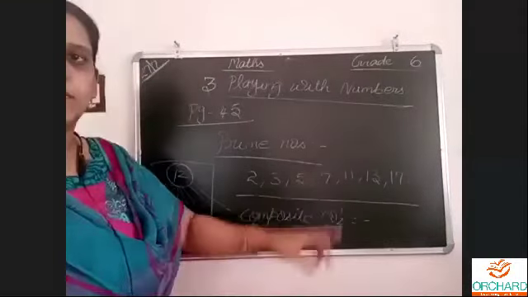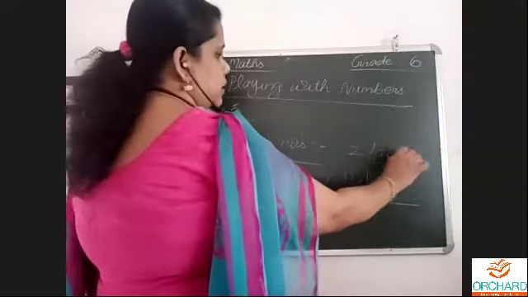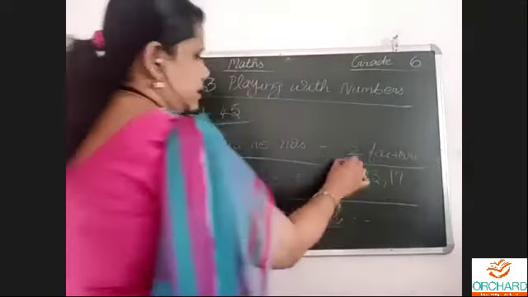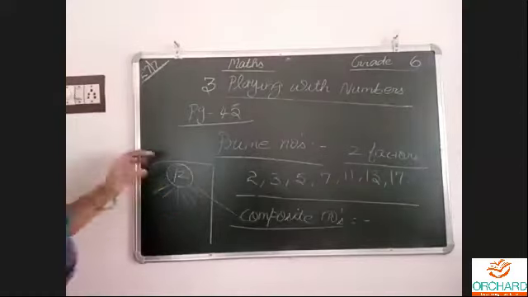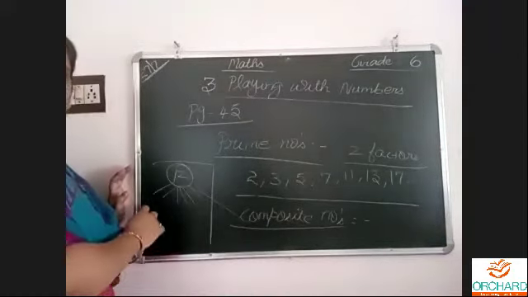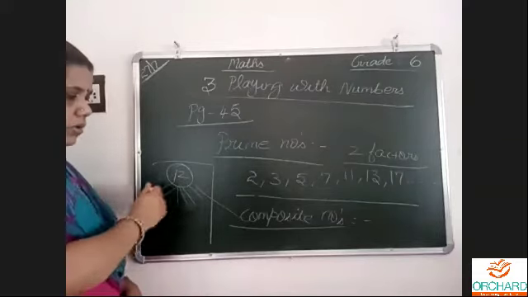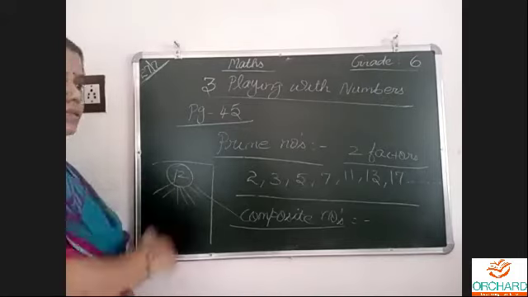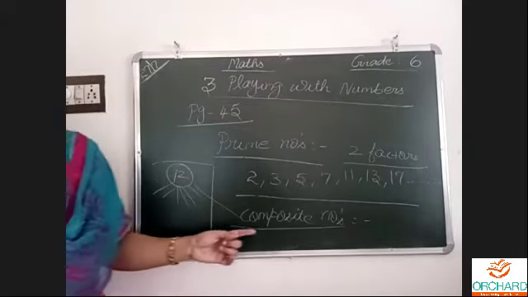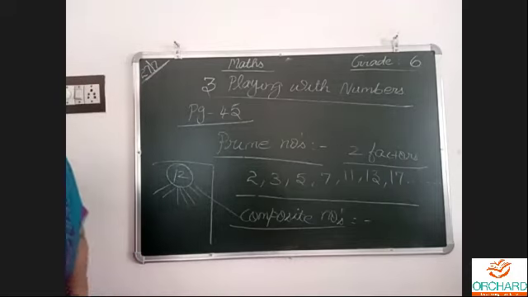Factors of 11, 1 and 11. Only 2 factors. That's why I told you to look at the textbook. Other than that, numbers which are not prime are composite, which have lots of factors as friends. Prime and composite are very important.